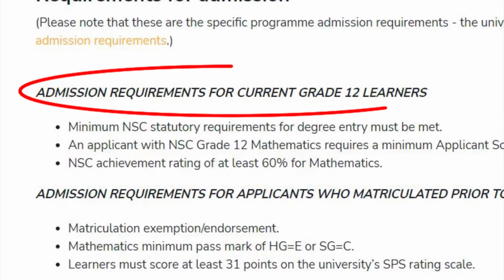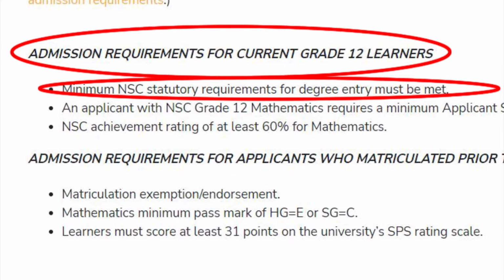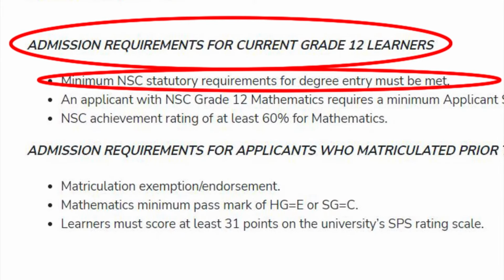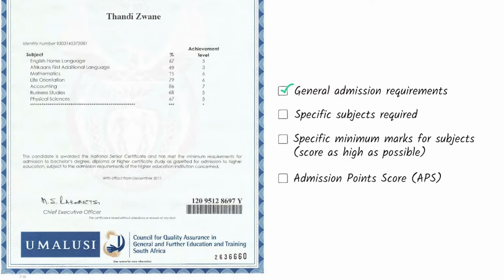The general admission requirement is a national senior certificate with a bachelor's pass. Did Thandi achieve this? We can check at the bottom of her matric certificate. Yes, Thandi achieved a bachelor's pass. Now let's take a look at what are the specific subjects that Thandi must have done in matric in order for her to be able to study accounting.